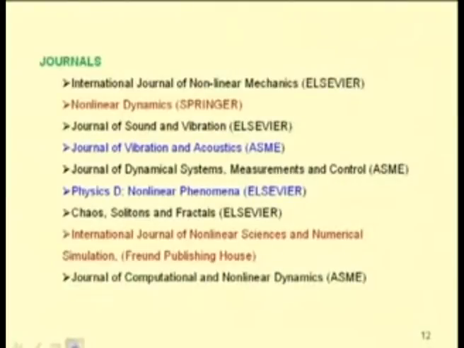Also we will take the help of many journal papers. Particularly in this field of nonlinear vibration, you can find the journals are very useful.